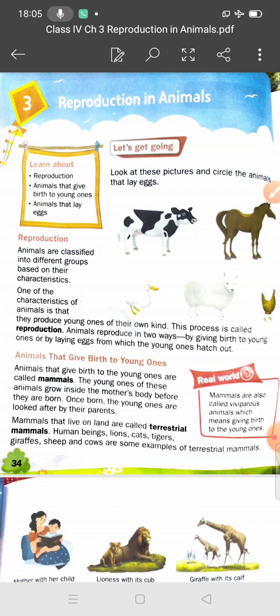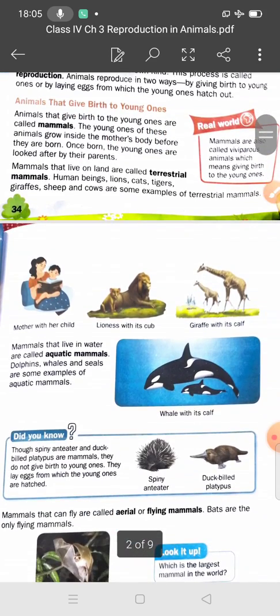Students, in the previous lecture we discussed the mammals. What are mammals? Animals that give birth to young ones. And you know, students, the young ones of these animals grow inside the mother's body before they are born. And when they are born, the young ones are looked after by the parents.